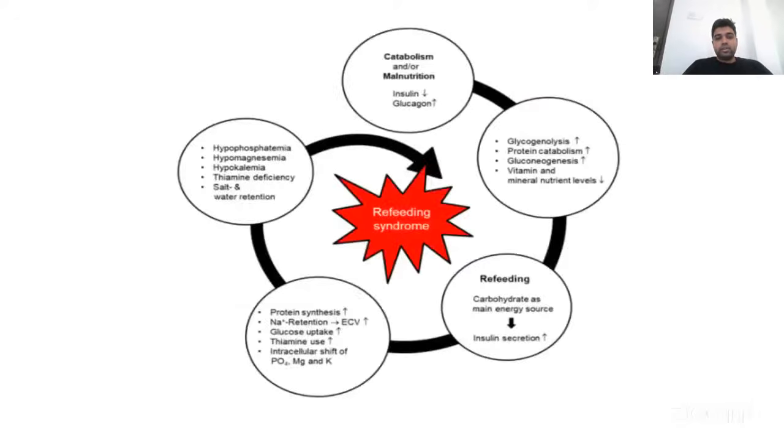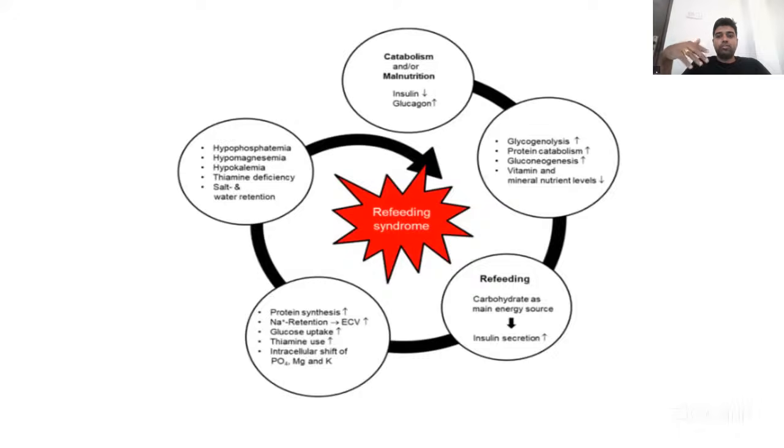Okay. So what happens in refeeding syndrome? Patients have chronic catabolism and/or malnutrition. So inherently, they will have low insulin levels in their body with high glucagon levels. So this causes protein catabolism and glycogenolysis to take place in their body.